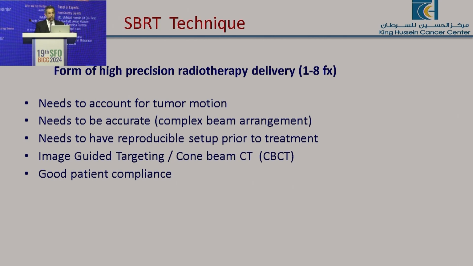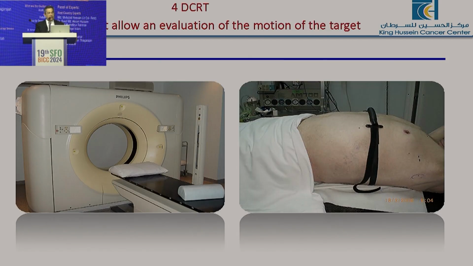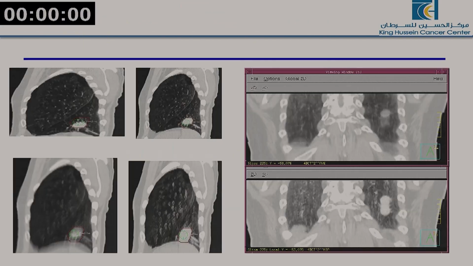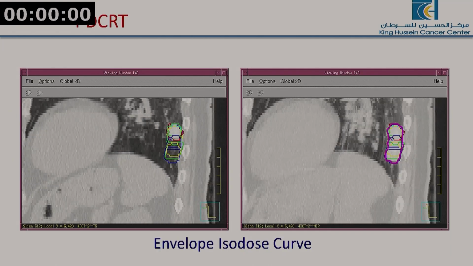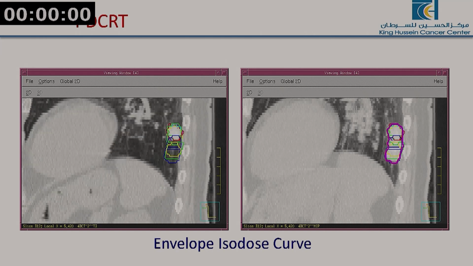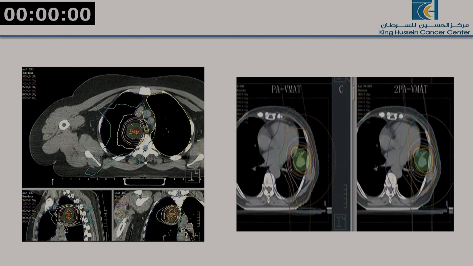And the CBCT is a must. Without CBCT, without 4D, you cannot really treat your patients. And these are the procedures of the SBRT. The 4D is really very important. You have to see the movements of the tumor because we know it is not static like in the CT simulation or in the planning. It moves, and moves a lot, especially when it is near the peripheral.